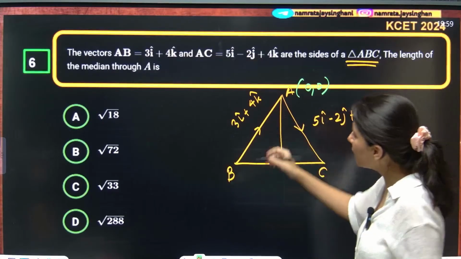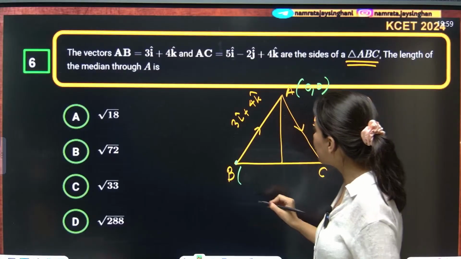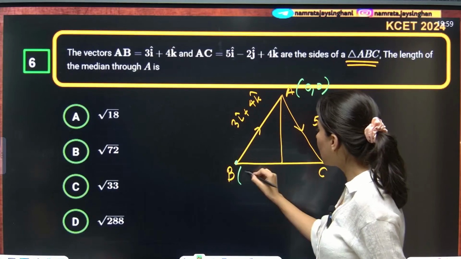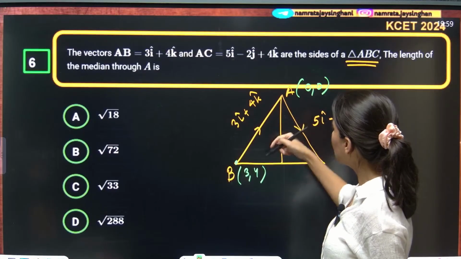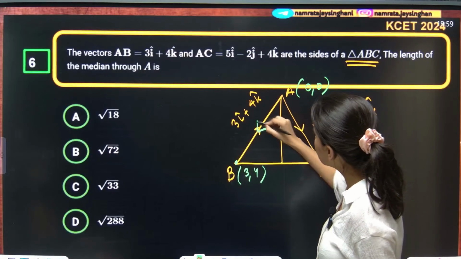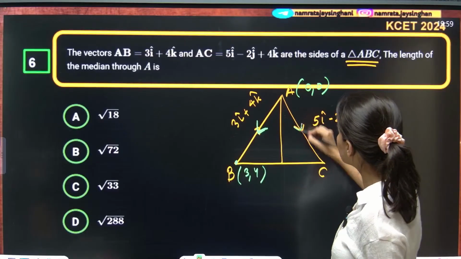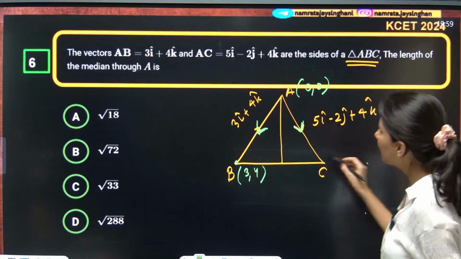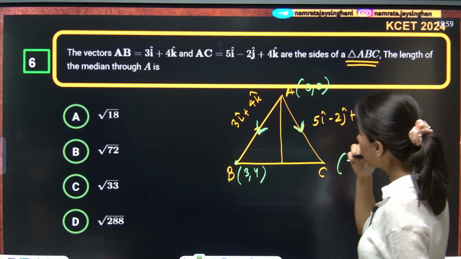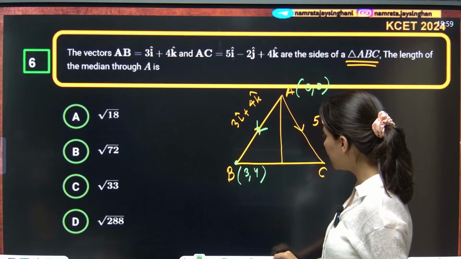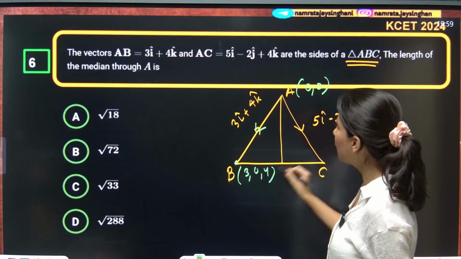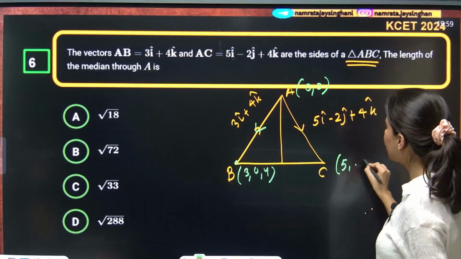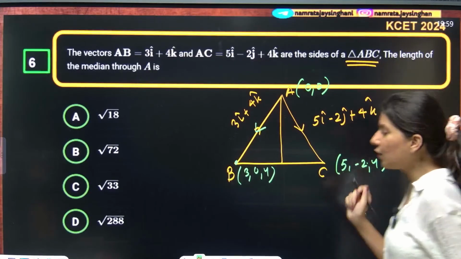AB will be A towards B, and AC will be this. This direction is 3, 0, 4 and this is 5, minus 2, 4. So now you have got B and C.